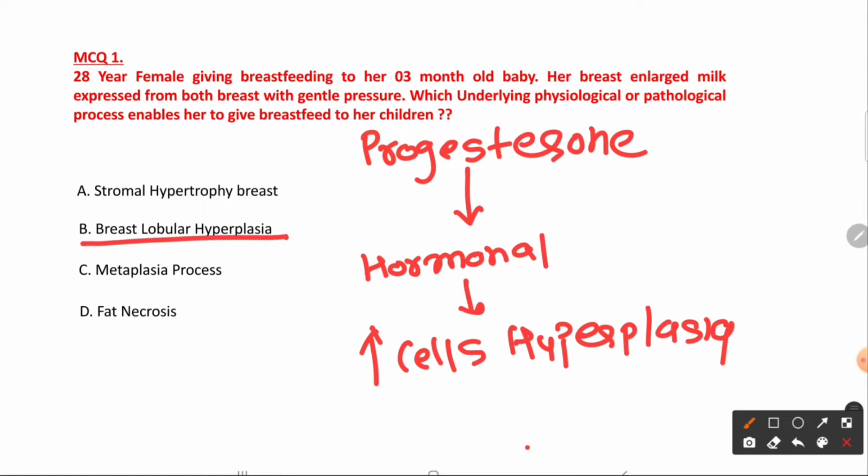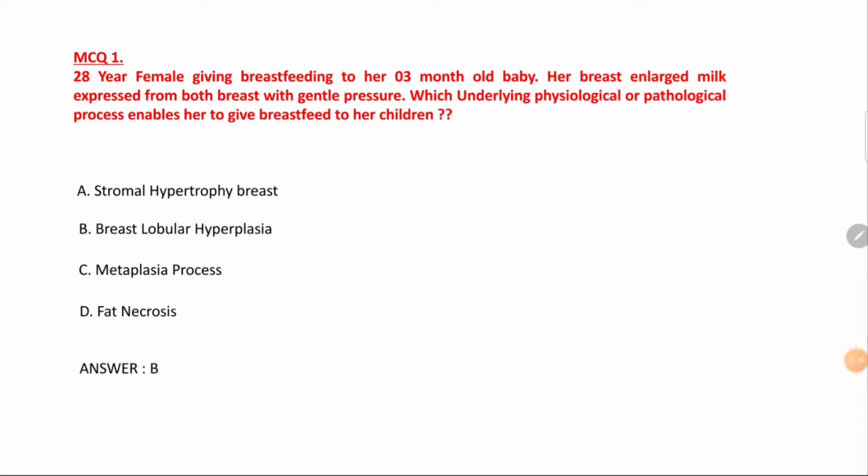In pregnancy and after pregnancy, breast hyperplasia is a common example of hyperplasia, right? So the right answer would be breast lobular hyperplasia. This is an example of hyperplasia.